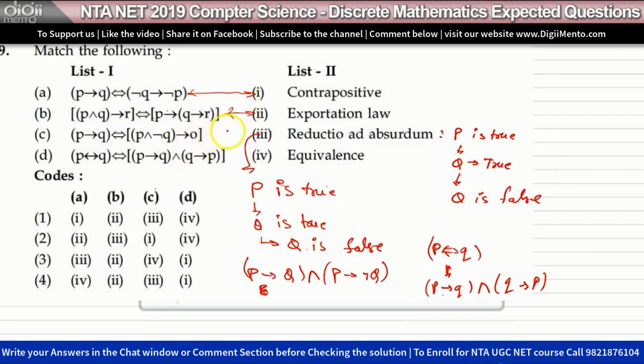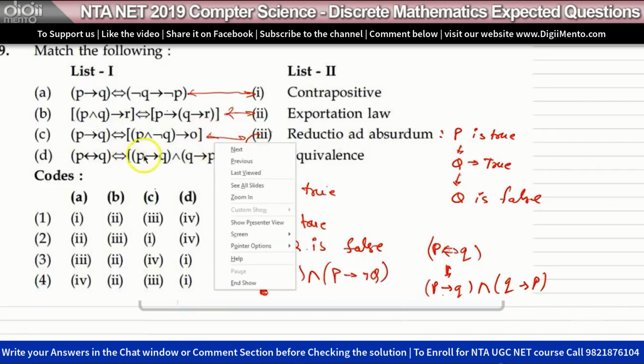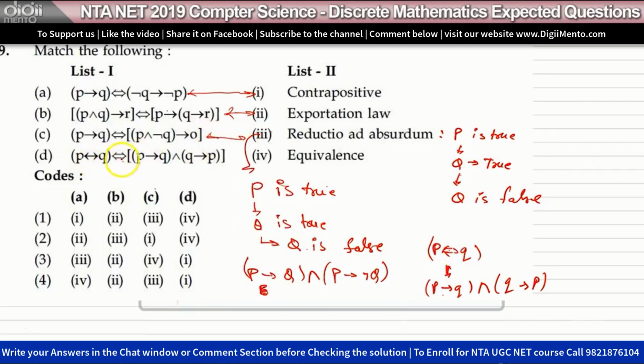In reductio ad absurdum, we take an argument. P implies Q is the same as P and not Q implying a contradiction. So here we are saying that P is implying Q and not Q. This cannot happen, so this is a contradiction, which means absurdum. P equivalence Q means P implies Q and Q implies P. So A is 1, B is 2, C is 3 and D is 4: 1, 2, 3, 4. So we have the answer 1.